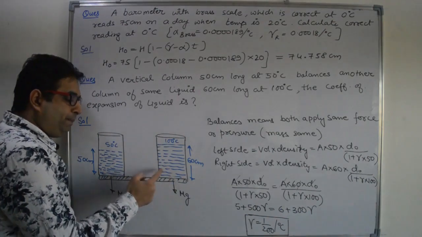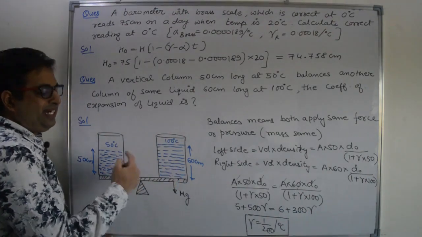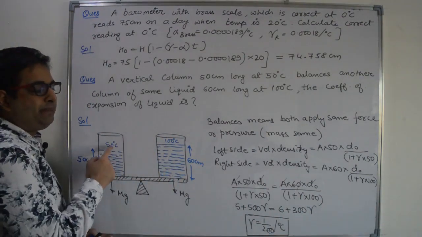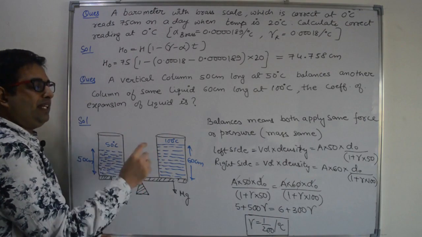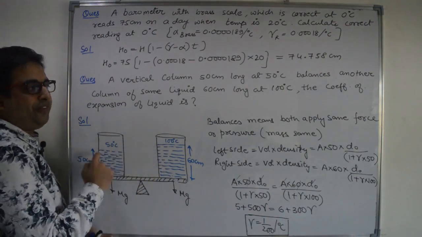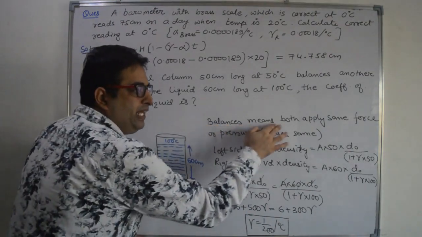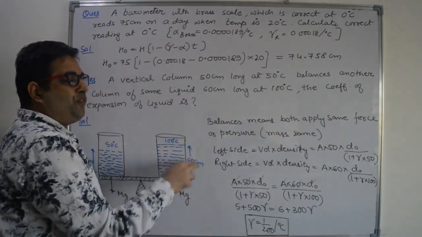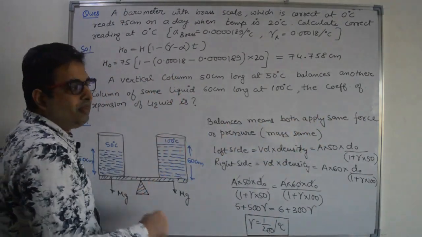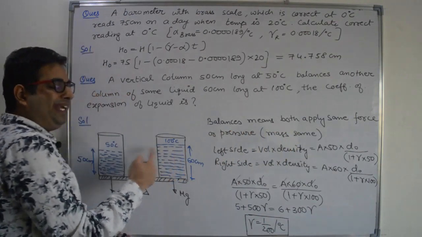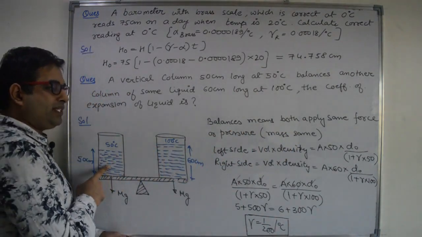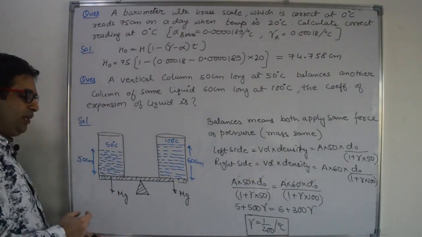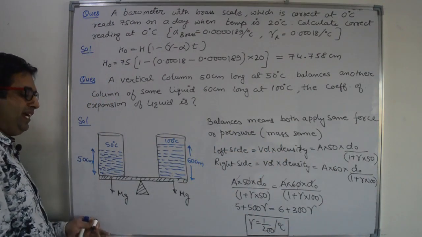So we have to compare the masses. Volumes are different, densities are also different because their temperatures are different. So they have the same masses but their volume and densities are different. Balances means both apply the same force or pressure at the bottom, meaning masses are equal, right? Now left side mass is volume into density. Volume is area into length.